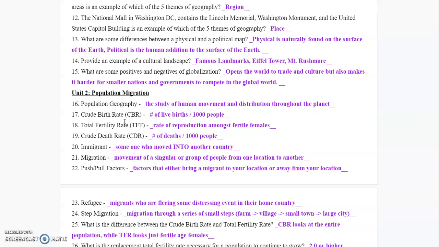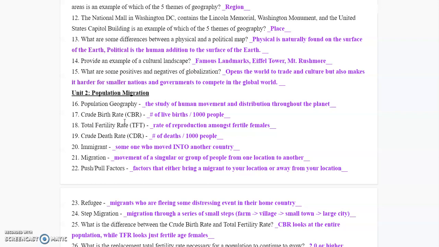Step migration is the series of steps migrants usually take, and that's the way most migration does go. It moves in a series of small steps, so they go from living on a farm to moving to the village. When you get to the village, then you move to the small town. Once you've gotten comfortable in the small town, now you move to the big city. Again, looking for economics and trying to get to a comfortable area.